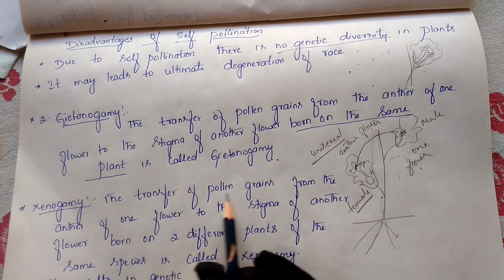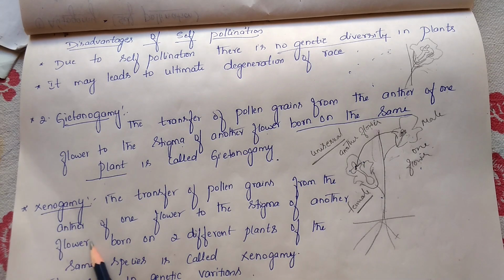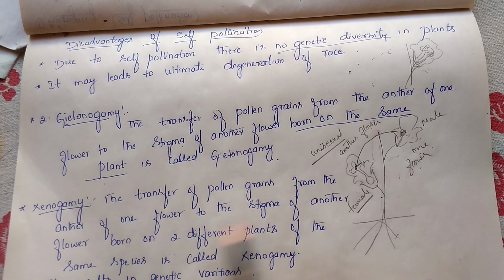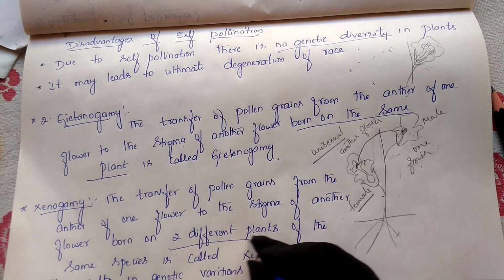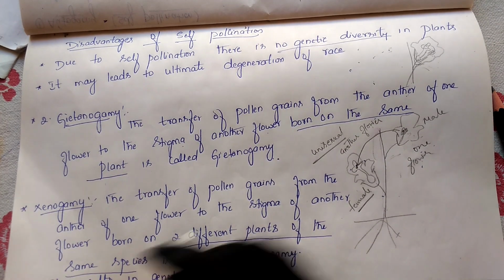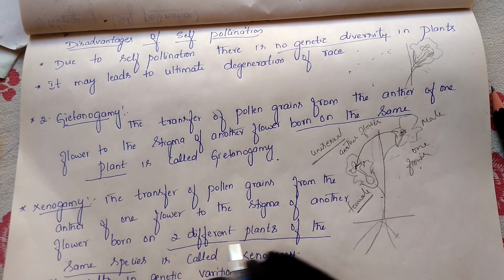Xenogamy means the transfer of pollen grains from the anther of one flower to the stigma of another flower born on two different plants of the same species. So here the definition changes. In autogamy and geitonogamy the flowers are born on the same plant, but here they are born on two different plants.